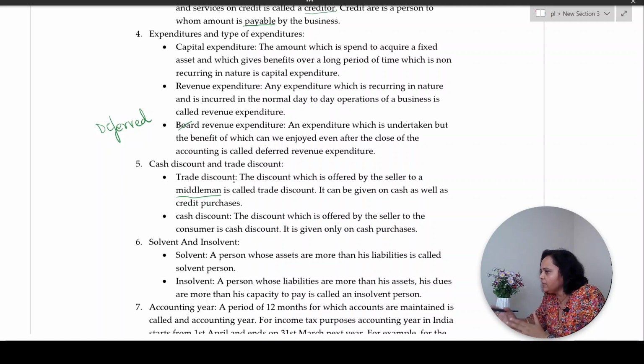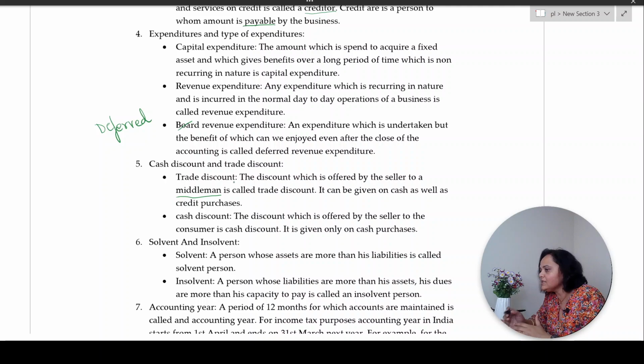So, who are the middlemen? The wholesaler and the retailer are called middlemen. They are a link between the producer and the ultimate consumers, which are you and me. Correct? Now, say suppose a wholesaler is selling goods to a retailer and he gives an upfront discount, say goods were worth rupees 100 and the wholesaler gave a discount of say 5%.